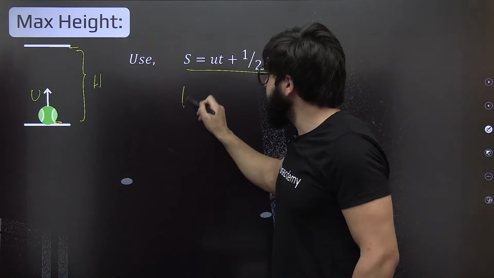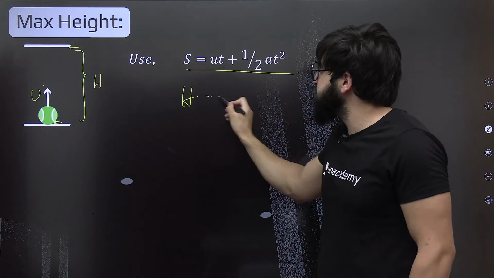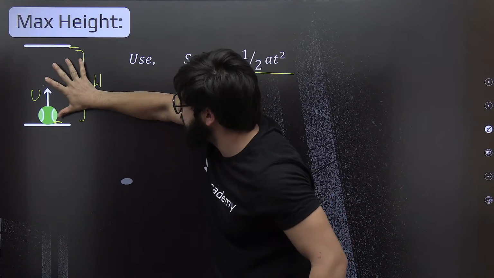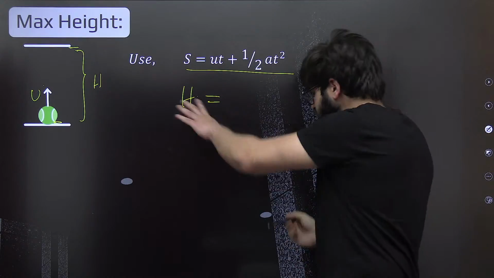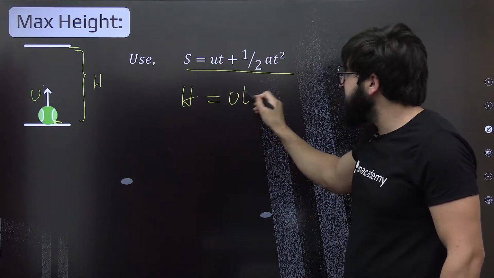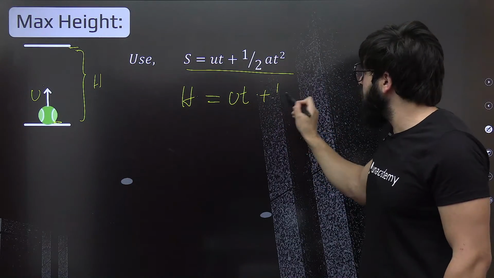We need to find this h. This is the maximum height attained. Can I say this is h? When it goes from this point to this point, it will attain the height h. So this is nothing but the initial velocity that I'm giving it, that is ut exactly, and this is nothing but plus 1 by 2.